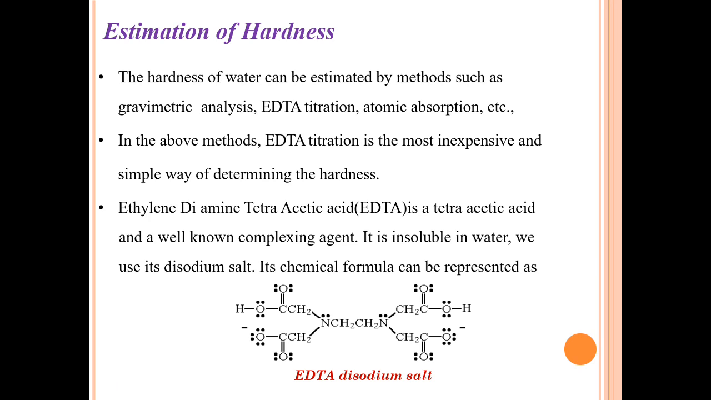Estimation of hardness. The hardness of water can be estimated by methods such as gravimetric analysis, titration, atomic absorption, etc. Among these methods, titration is the most inexpensive and simple way of determining the hardness. Ethylene diamine tetraacetic acid (EDTA) is a tetraacetic acid and a well-known complexing agent. It is insoluble in water, so we use its disodium salt. Its chemical formula can be represented as EDTA disodium salt.